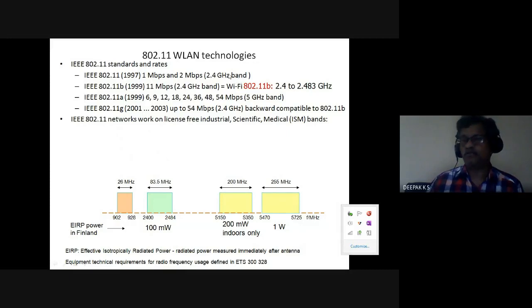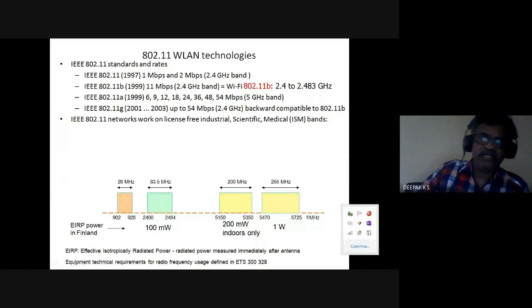Some are in the 2.4 gigahertz band. Wi-Fi started with 802.11b, by the industrial alliance, the alliance of vendors, and that was in this range. And 11a came after b also. Again, this was in a different band. Speeds are different, so all these are different standards and rates. We don't go into the details of this.